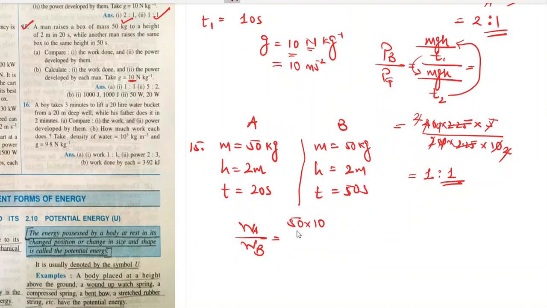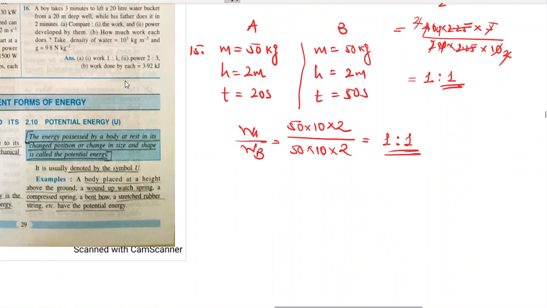So this is the mass, 50 into 10 into, sorry, this is the weight, m into g, into height, which is 2. Okay, again 50 into 10, the weight into 2. So the ratio of work done comes out to be 1:1. Work done by both of them is 1:1, which is correct.